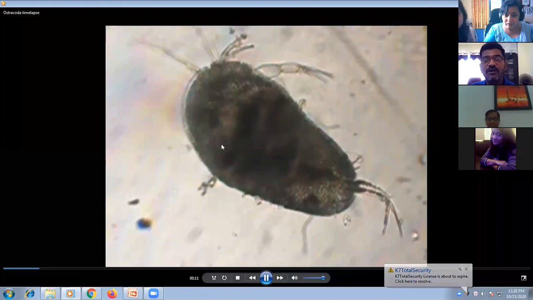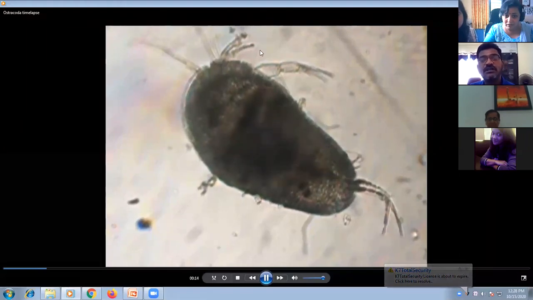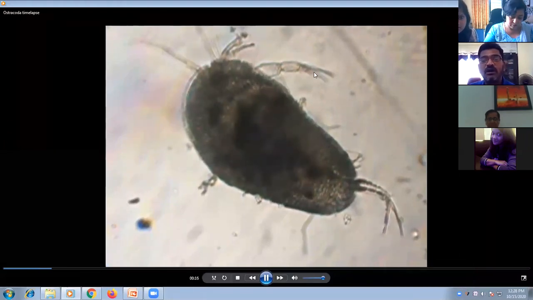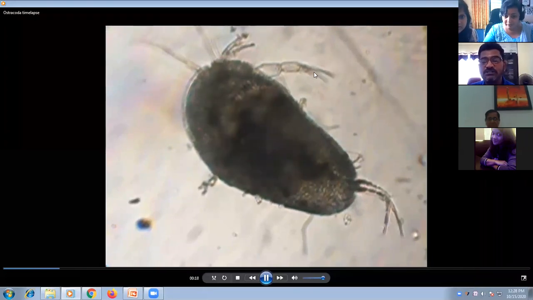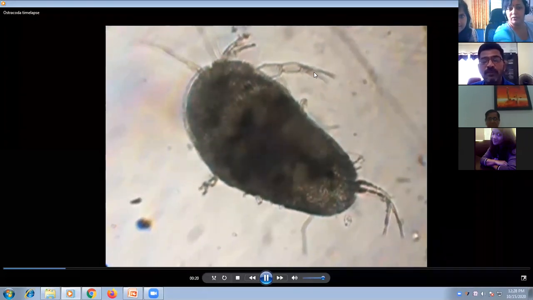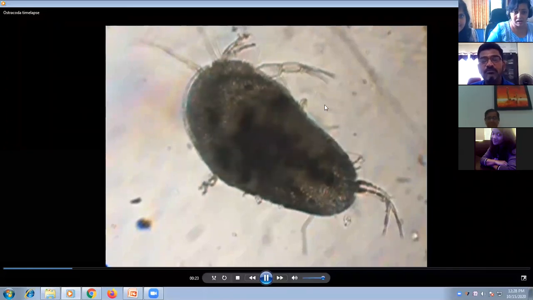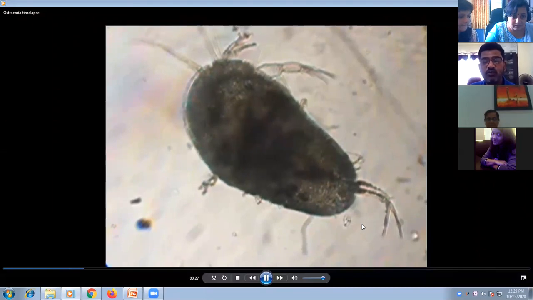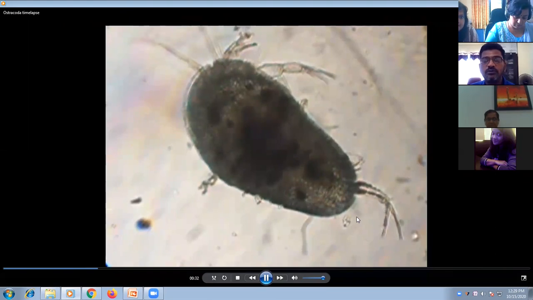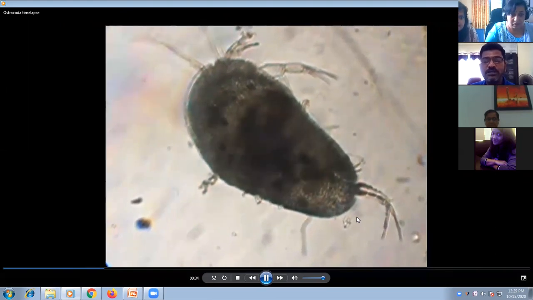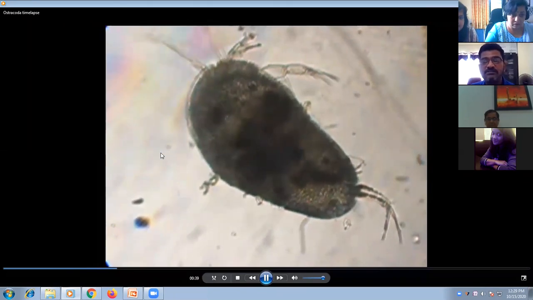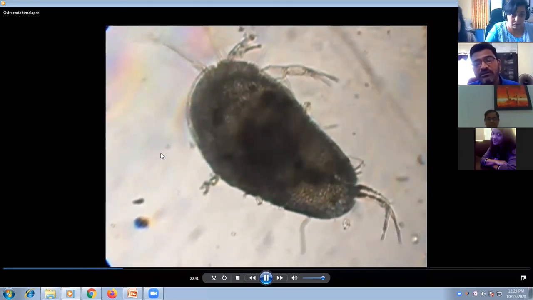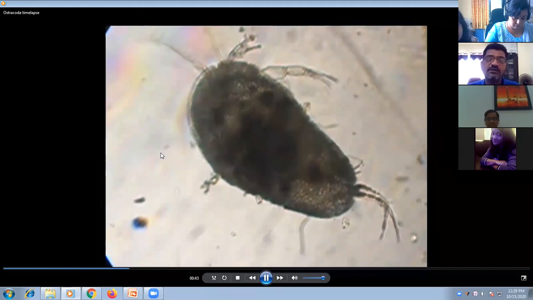This is a live ostracod. You can see the appendages. There are 7 pairs of appendages. All these appendages perform different functions: some in locomotion, some in catching the prey, some to masticate the food. Like that, each appendage has its own function. The body is divided into head and thorax. Pygidium is absent in ostracods. There are 4 pairs of appendages in the head region and 3 pairs in the thorax region.